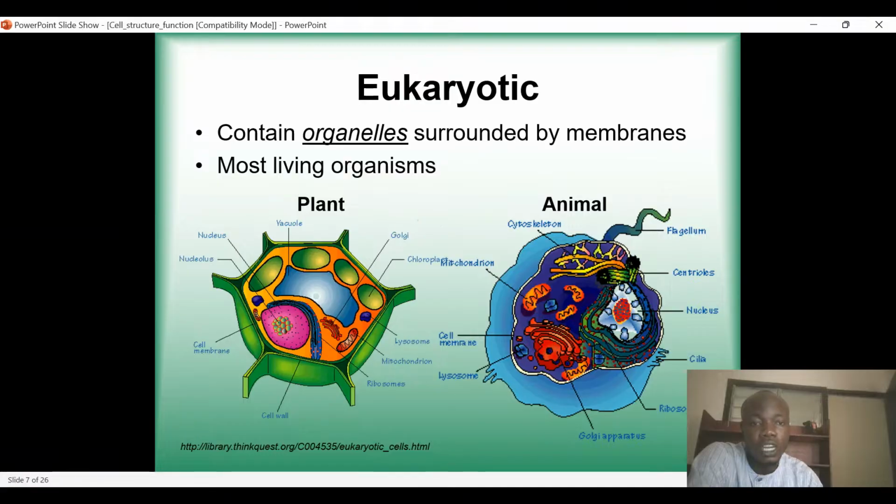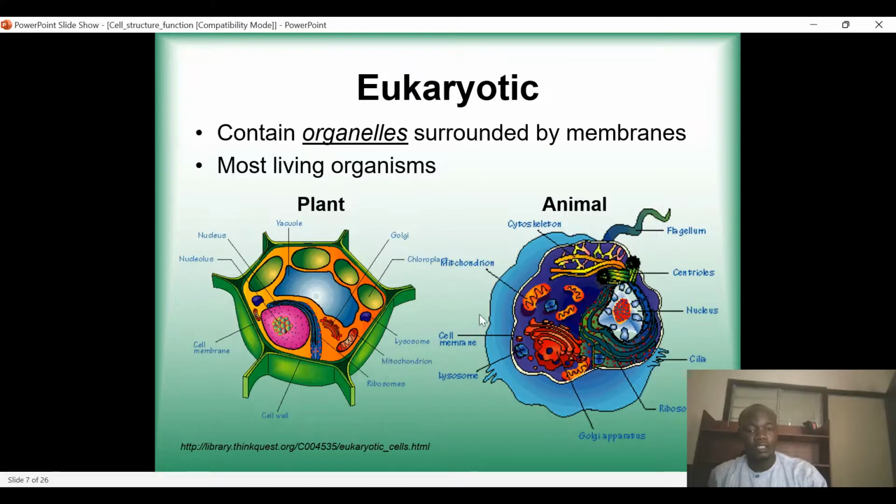Then the next one is eukaryotic cells. Eukaryotic cells contain organelles surrounded by membranes. So they have organelles that are surrounded by membranes. It means that they have membrane-bound organelles. That is a simple way of saying that. It means that they have a nucleus and the other membrane-bound organelles. So in eukaryotic cells, they have a nucleus, mitochondria, lysosomes, all of them. That is why they are called eukaryotic, because they have complete membrane-bound organelles.